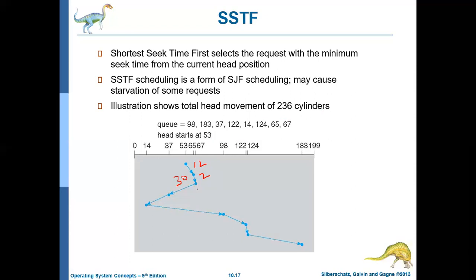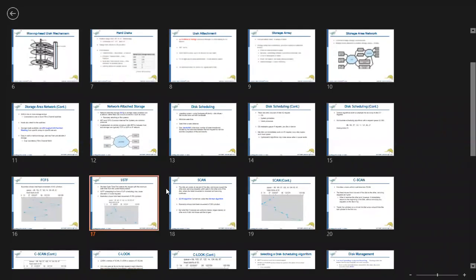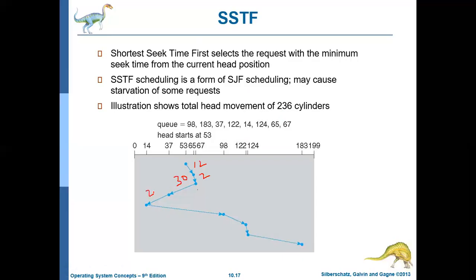Then 37 to 14 is 23. Then 14 to 98 is 84. Then 98 to 122 is 24.